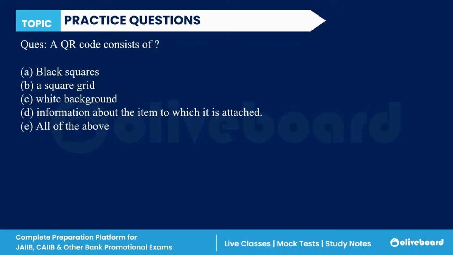A QR code consists of what? So if we talk about the QR code, it consists of all of the above. A QR code has black squares, a square grid, a white background, and a particular information item attached to it. So E is the correct answer.